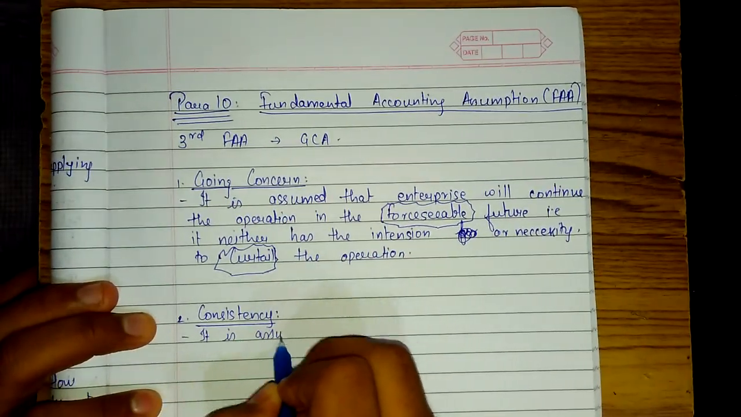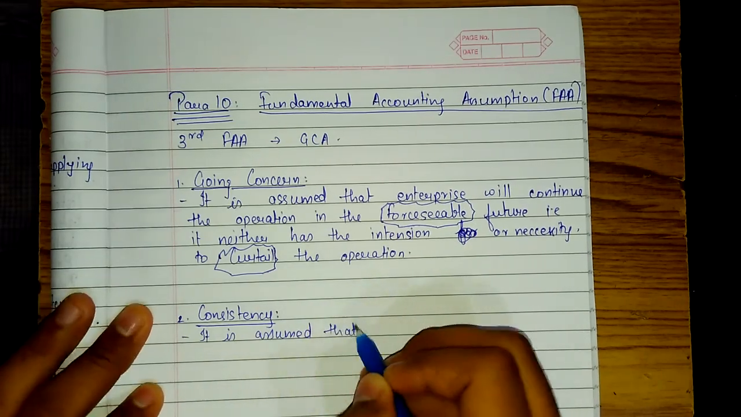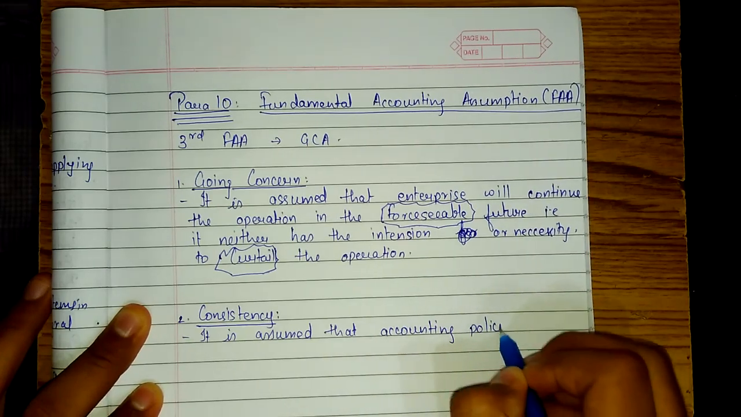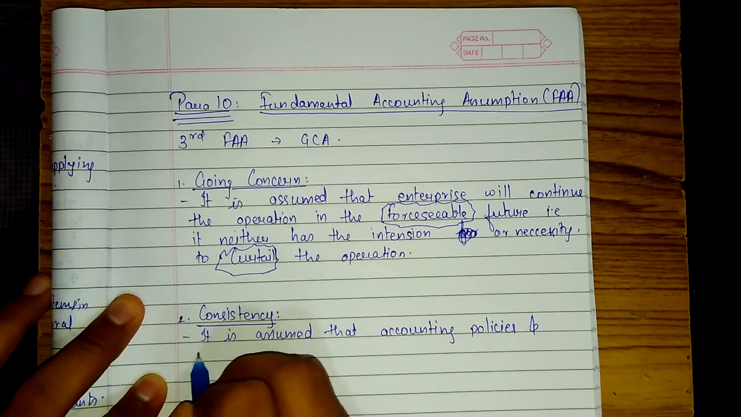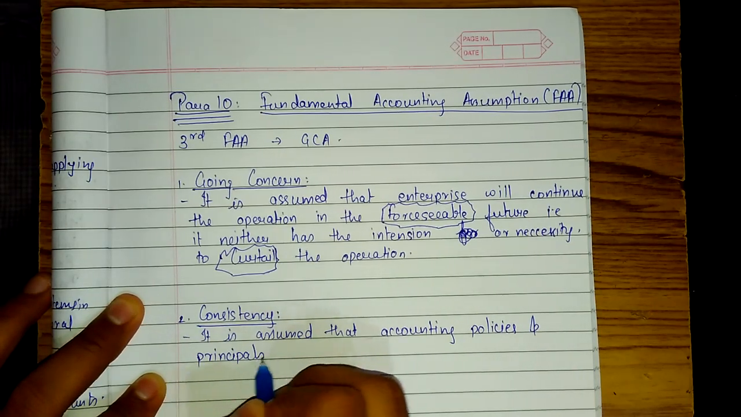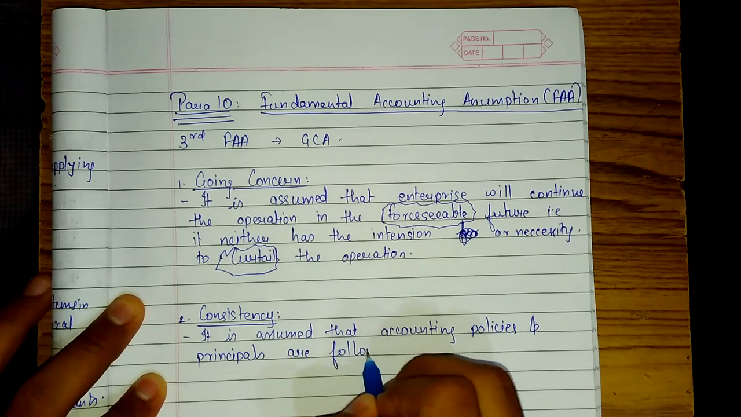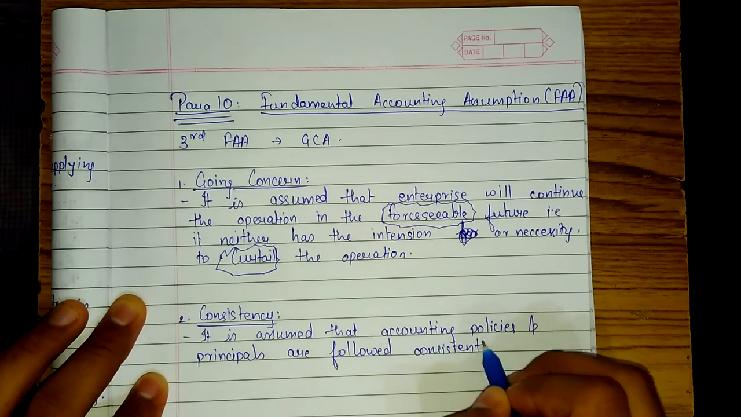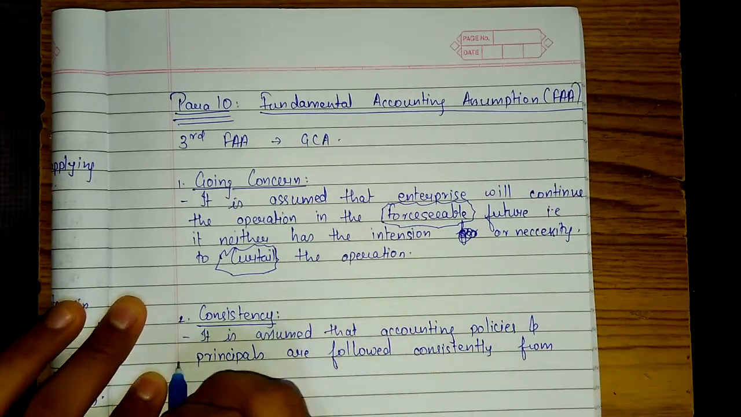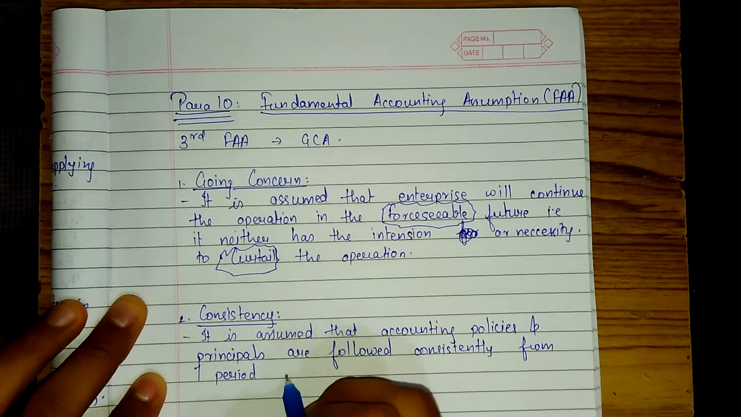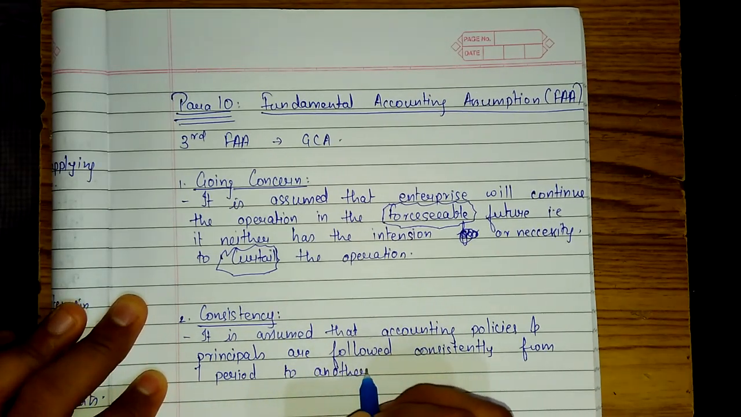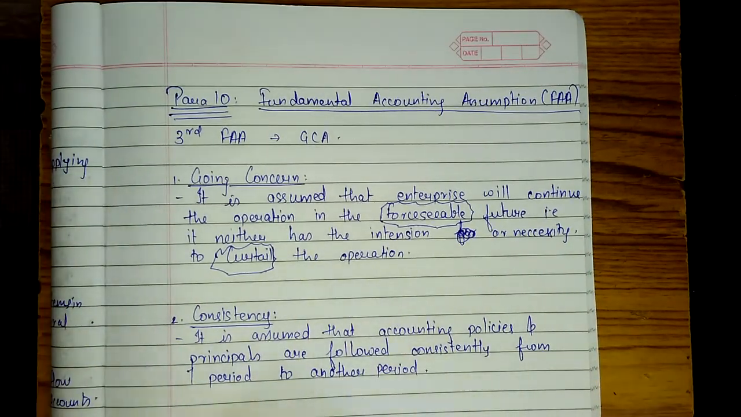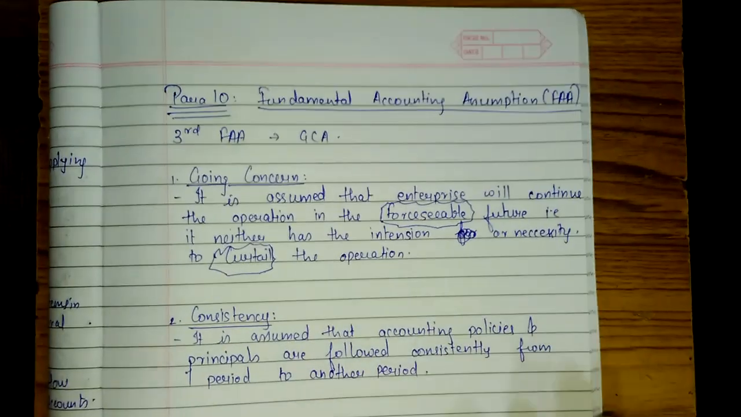It is assumed that accounting policies and principles are followed consistently from one period to another period. Hope this is clear. This is very simple. I don't owe you all any explanation for consistency. It is quite self-explanatory.